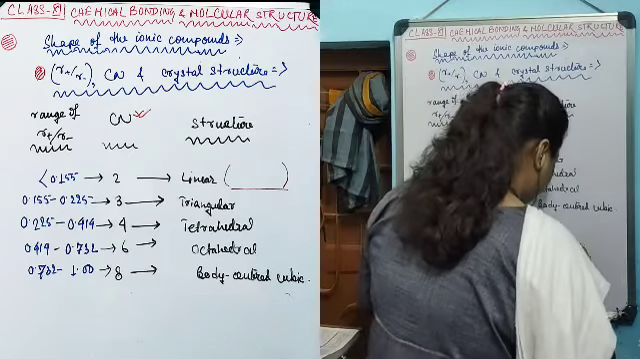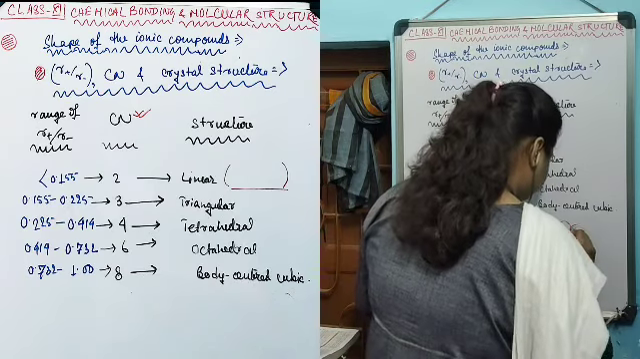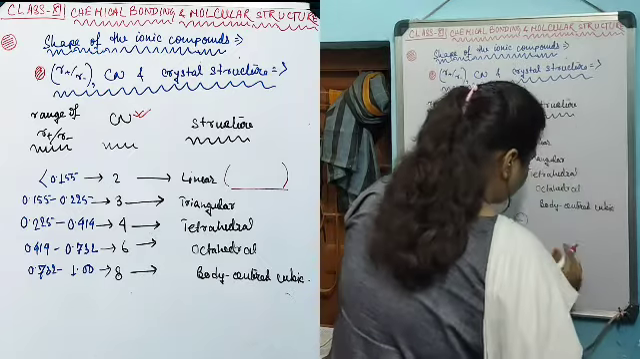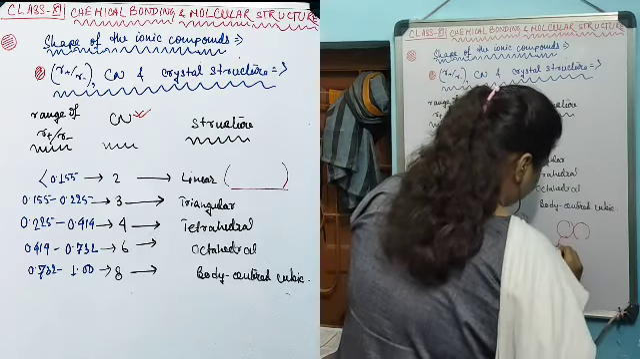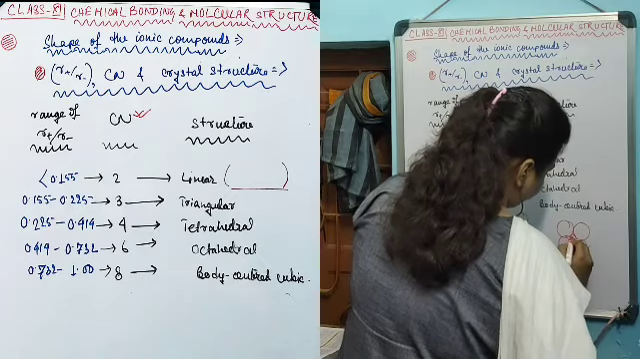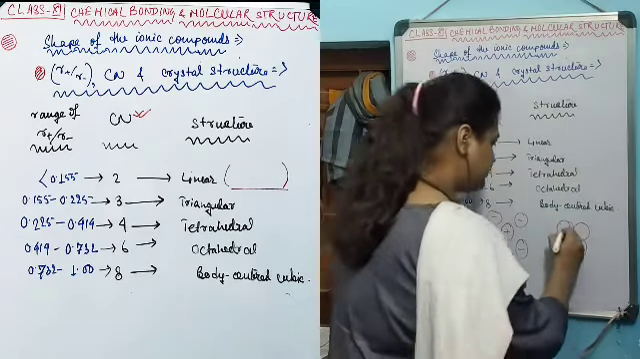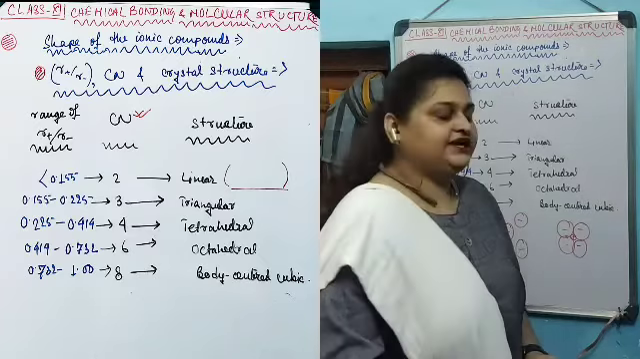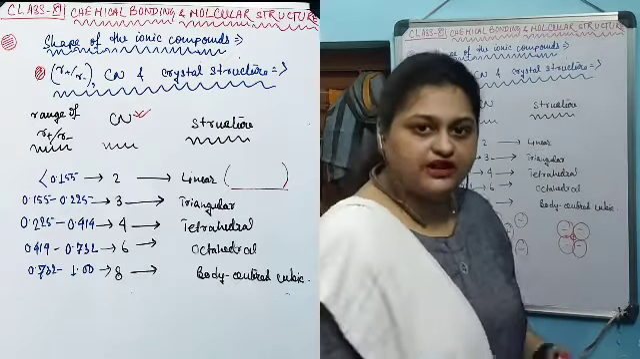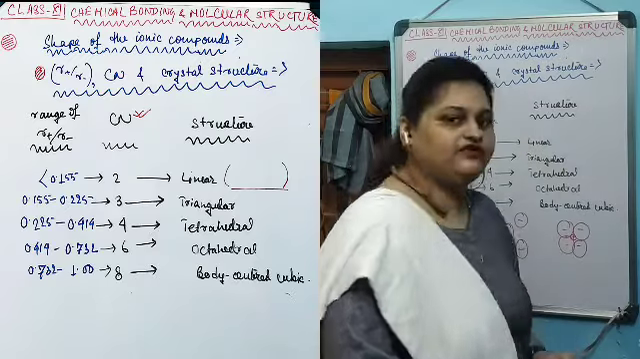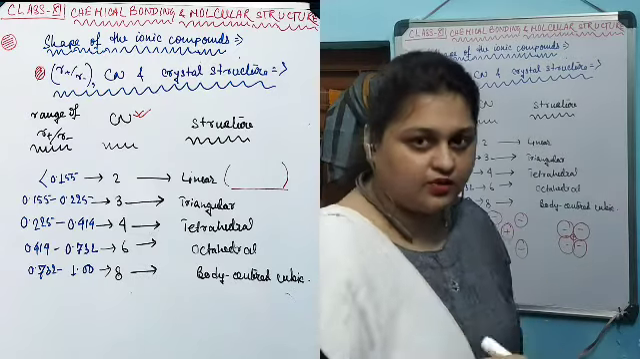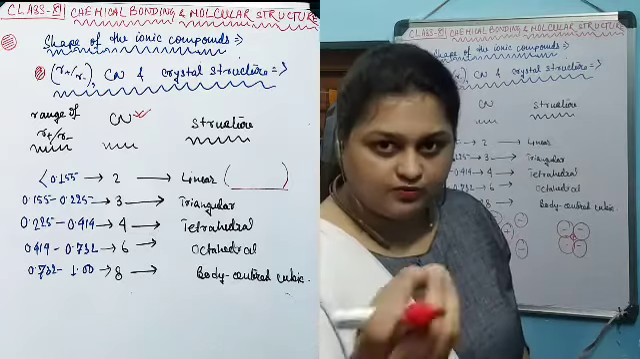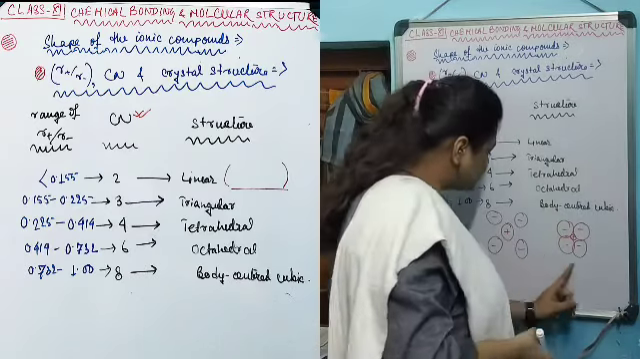Let's take another one in which the positively charged cation is extremely small compared to the size of the anion. As a result, what happens? The 4 anions get as close as possible to each other, and the vacant cavity surrounded by the 4 anions is occupied by the small cation.